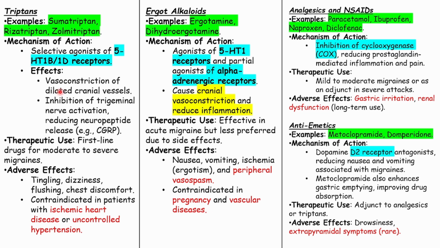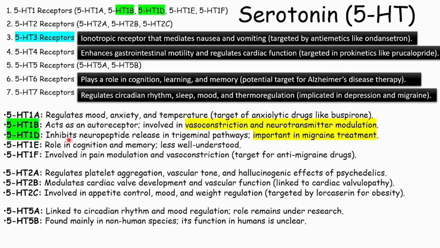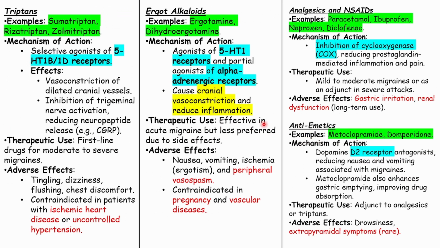So in order to eliminate the headache, what do we need to do? We need to vasoconstrict the vessel. So that's what this receptor usually does. So we give the agonist so that this happens more efficiently. Inhibition of the trigeminal nerve activation, reducing neuropeptide release. So this receptor inhibits the neuropeptide release, which is important in case of migraine.